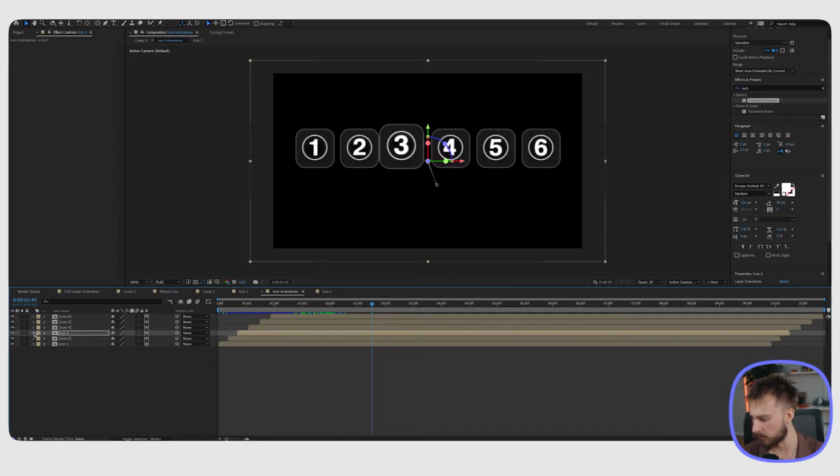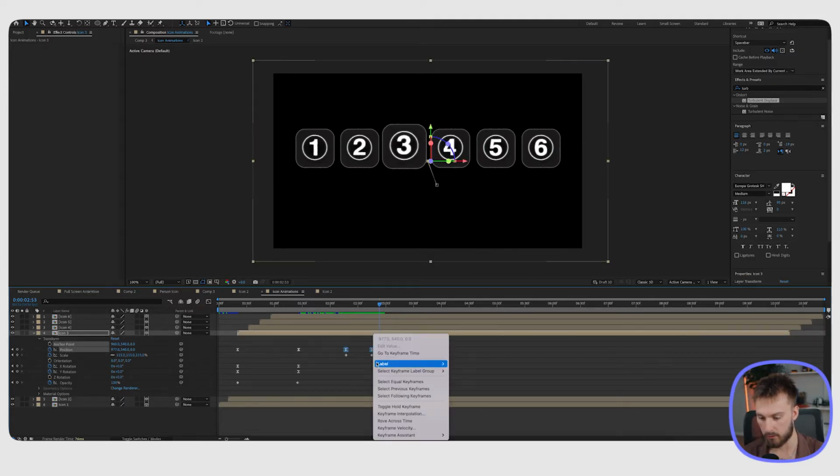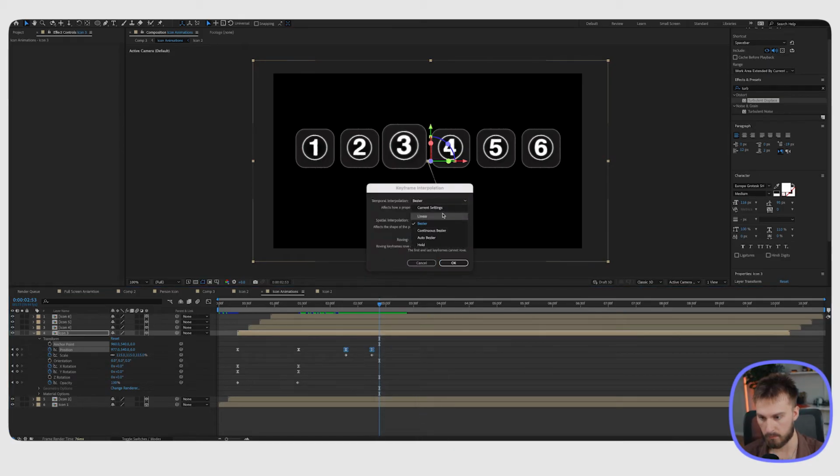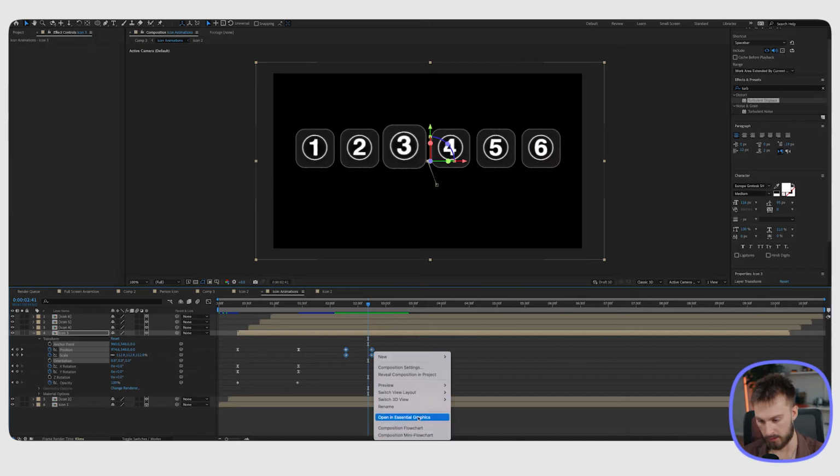I'm going to pull up all of the transforms. I'm going to go back to the beginning and also hit P for the position, make a keyframe there. And once this gets fully scaled, I want it to move to the right just a tad bit. It's having a little issue because these are easy ease, so I'm just going to change this to linear. And then what we can do from there is do easy ease.